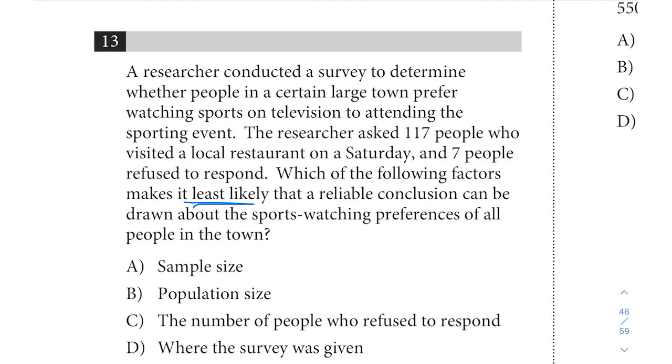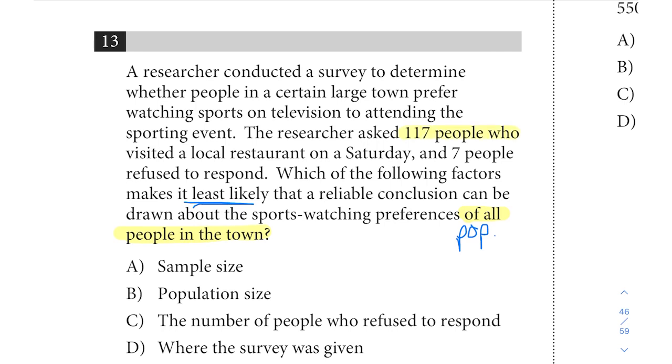So here we have a sample and we have a population. The population, they're trying to draw a conclusion about the preferences of all people in the town. So this would be our population. The population is all the people in the town. And let's see how we gathered our sample.